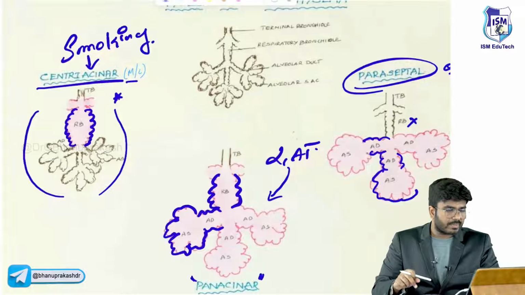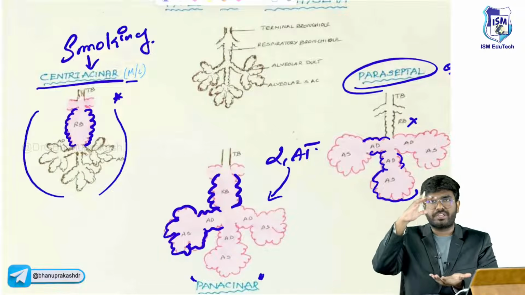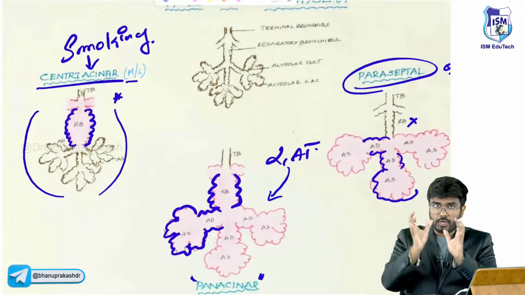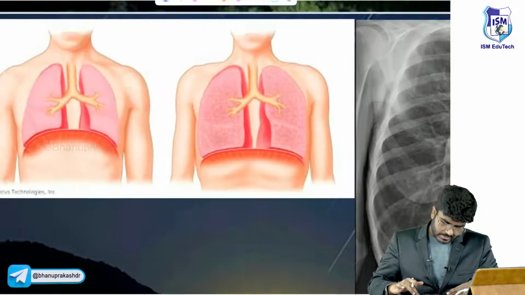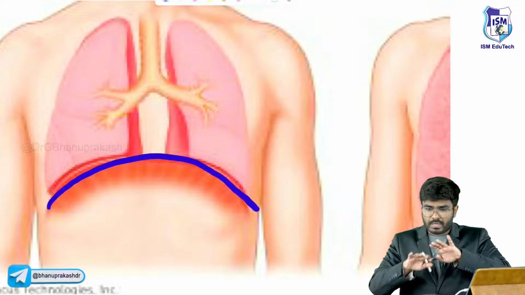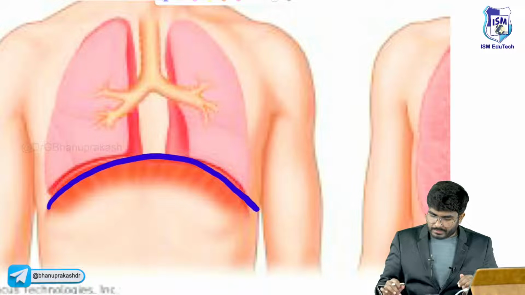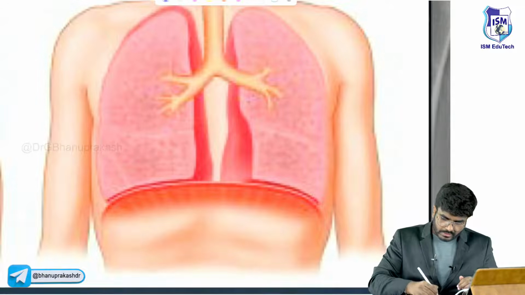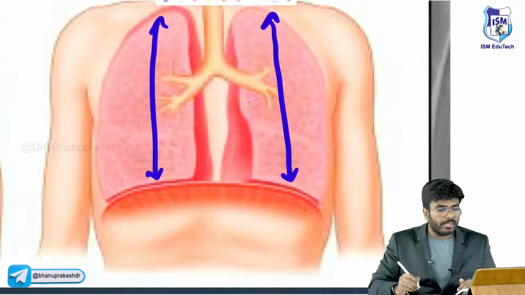If you look at emphysematous lungs, as I have said, there are large lungs, big lungs, air trapping, hyperresonance, large volume. Look at this. These are the normal lungs, sitting properly on the concave diaphragm. Here, look, the lungs are going to become big.